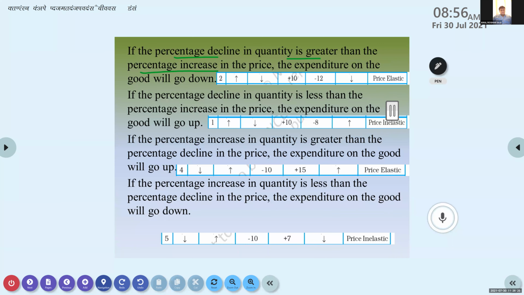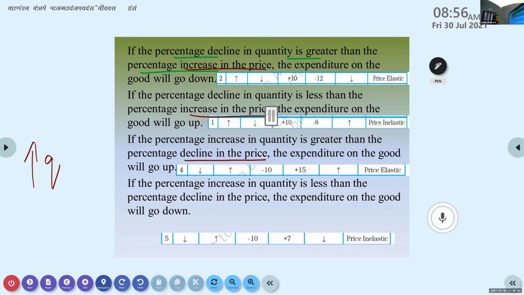If the percentage increase in quantity, so here what is happening? Increase in quantity is greater than the percentage decline in price. Now we are talking about decline in price. In the two situations I told before, it was increase in price.